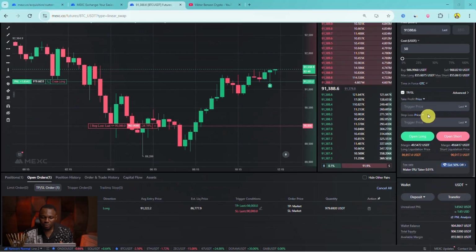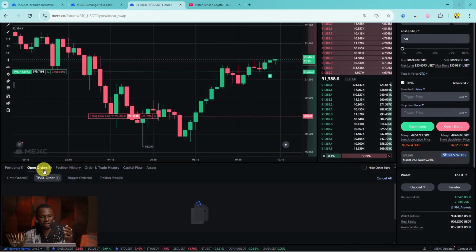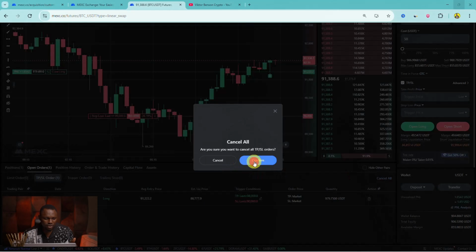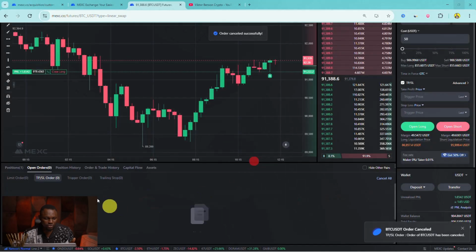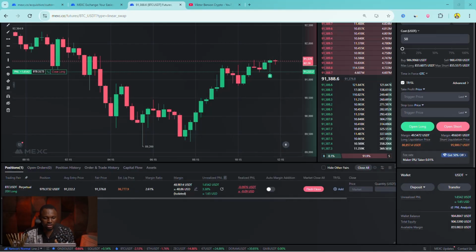Moving further, one more thing I want to share with you is this section where you can see your position. That is what is displaying what is actually going on in the market currently, or the trade that is actually activated. Open order, the trade that you've set up. So most likely you are going to see all of those limit trades that you set right here. So let me clear off this trade. So you can see I've cleared up all my open orders. So open order is mostly for limits or orders that have not been executed yet. Position is based on the position you have in the market.